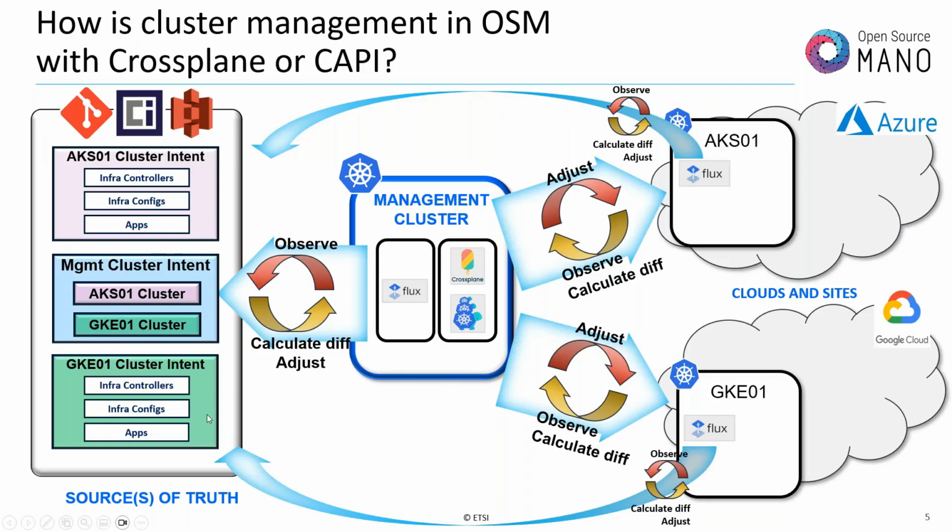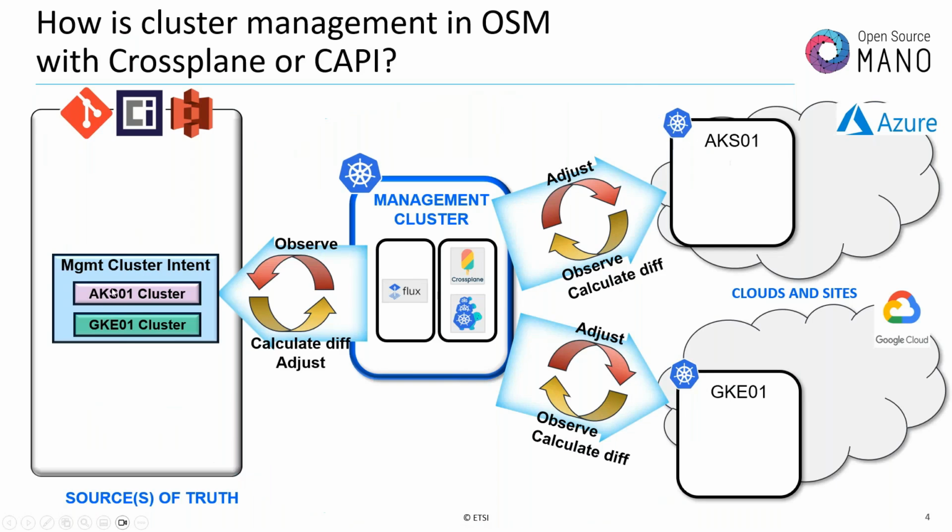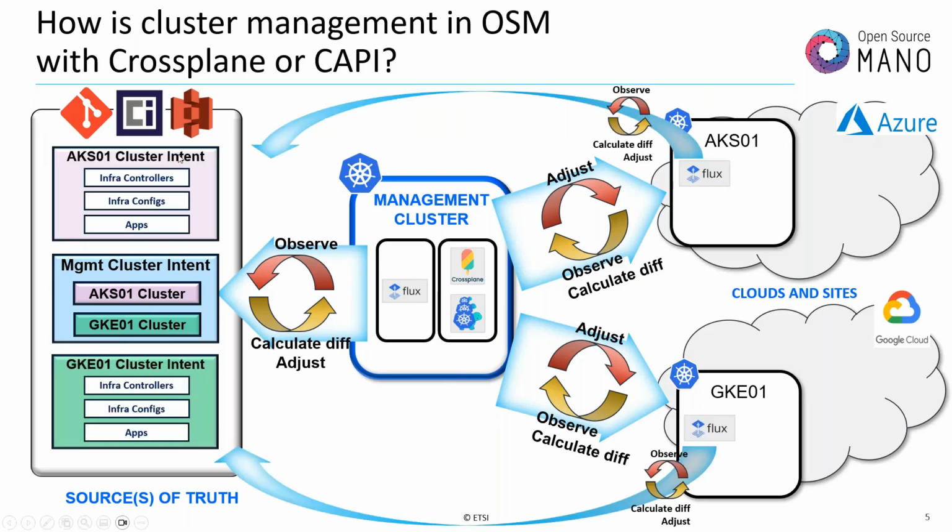So we have dedicated folders and manifests for each of the clusters. If we have already created an EKS1 cluster in Azure and a GKE cluster in Google Cloud, at the same time we incorporate in the Git repository the appropriate folders to be able to deploy infra controllers, infra configurations, and applications.